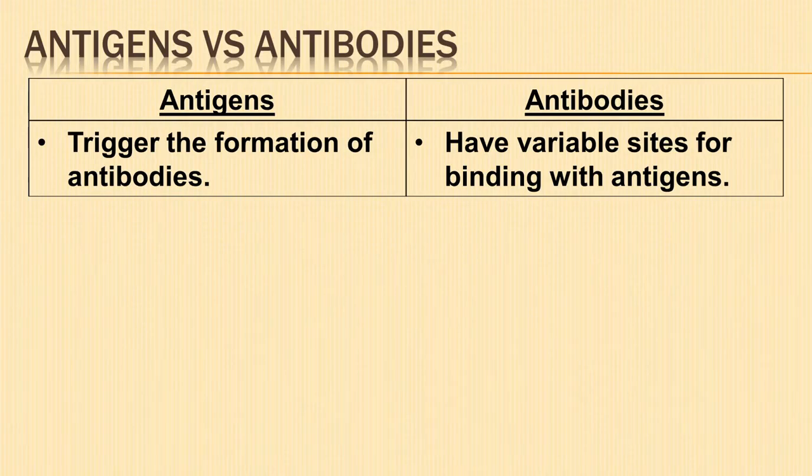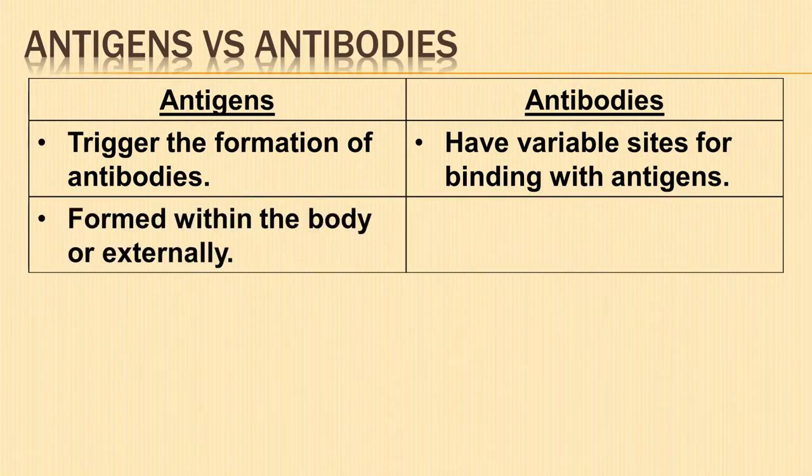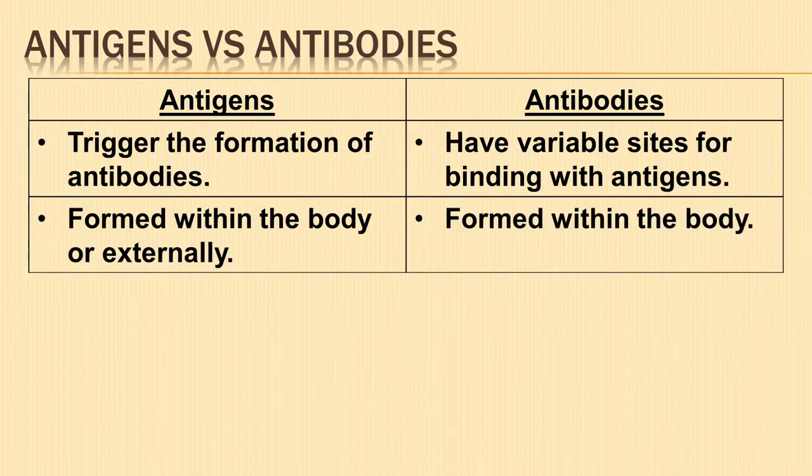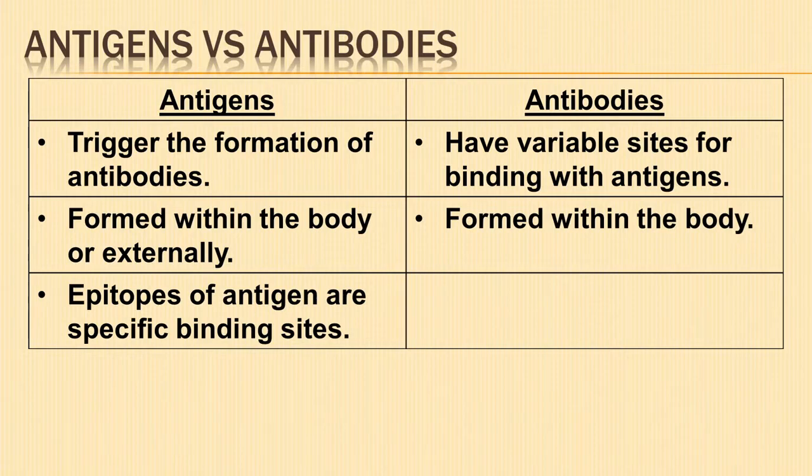Antibodies have variable sites for binding with the antigens. Antigens may be formed within the body or externally. Antibodies are formed within the body. The region of the antigen that interacts with the antibodies is called the epitope.